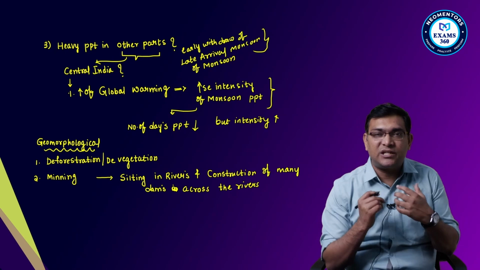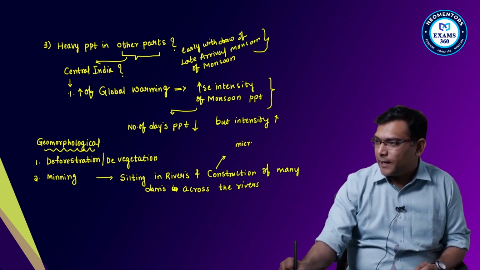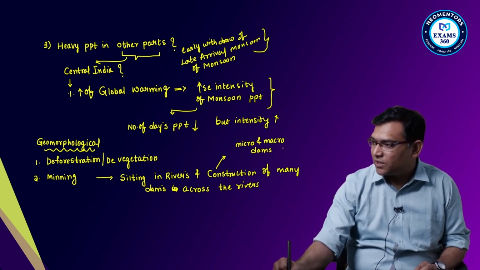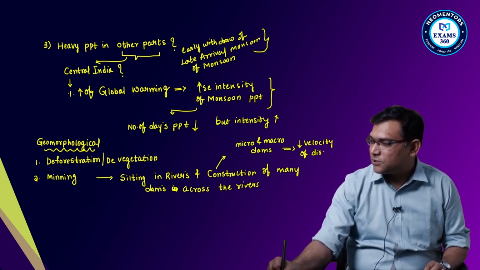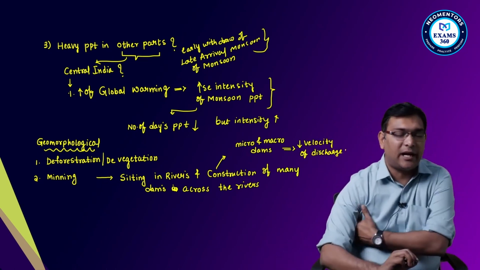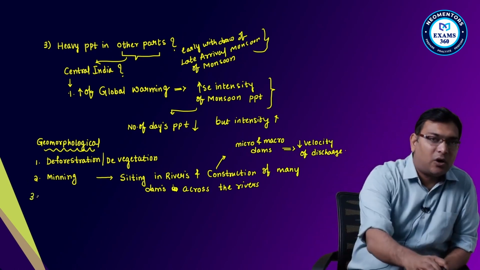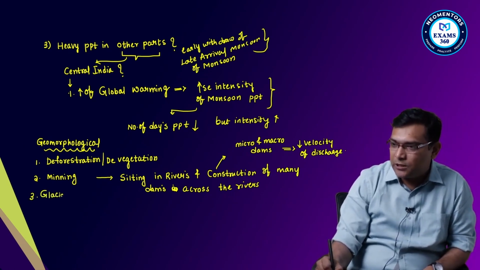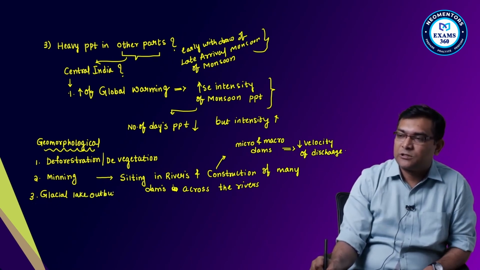They reduce the velocity of the discharge. So that is one point that you can add. And the third point is glacial lake outburst floods.